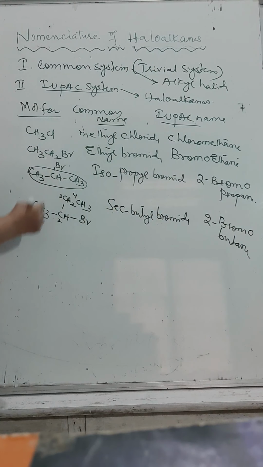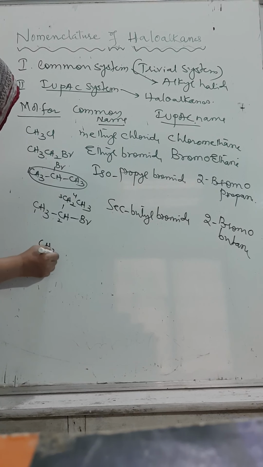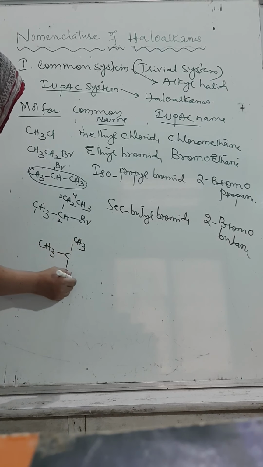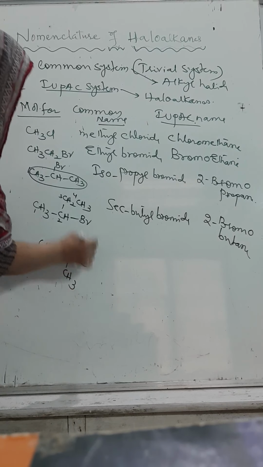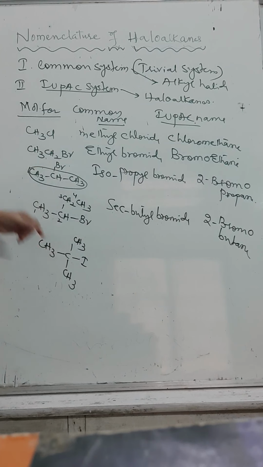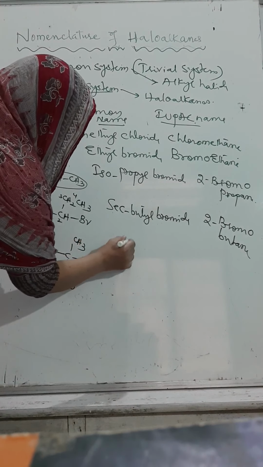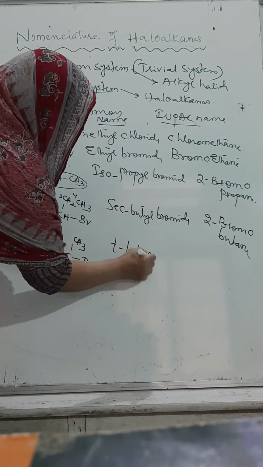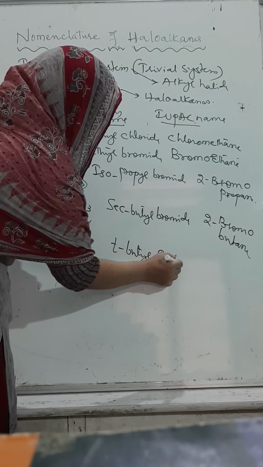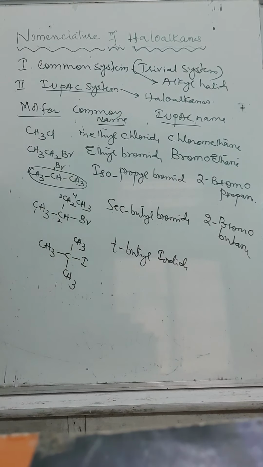Similarly, when we go for CH3, C, CH3, CH3 and I, all the carbon atoms are branched, so they are called tertiary. They are named tertiary butyl iodide. But the longest chain is propane.